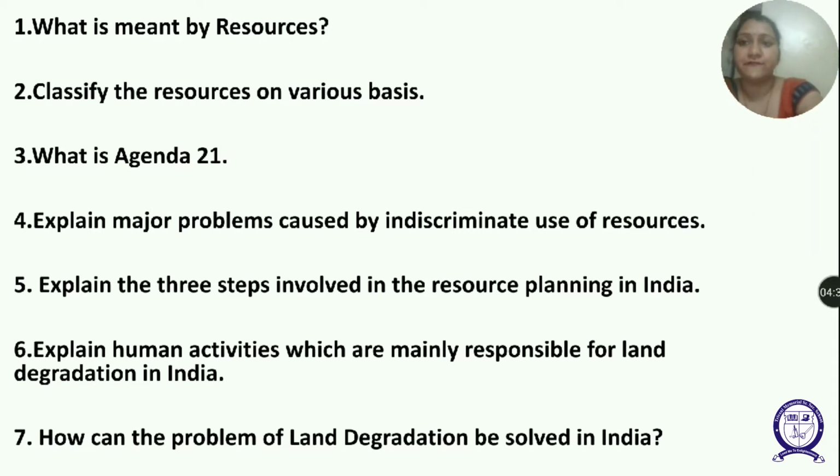And fourth is international. They are regulated by international institutions, like oceanic resources beyond 200 nautical miles of the exclusive economic zone.